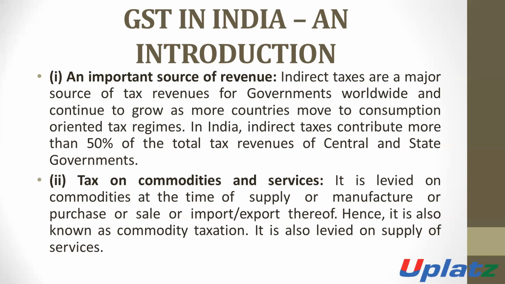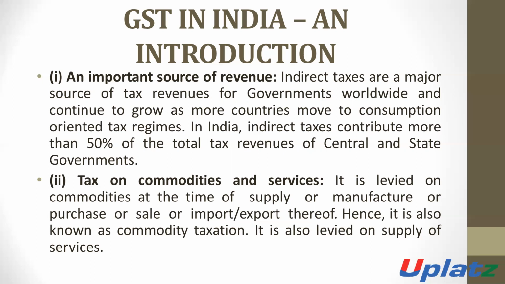The indirect tax is one of the important and major sources of revenue for the government, because the government earns taxes in different ways.